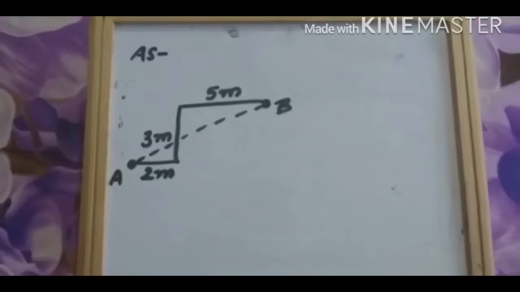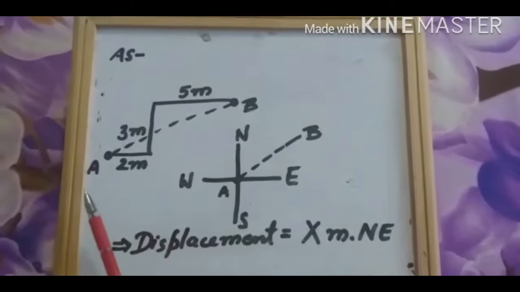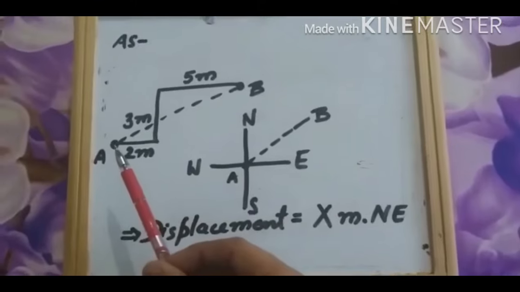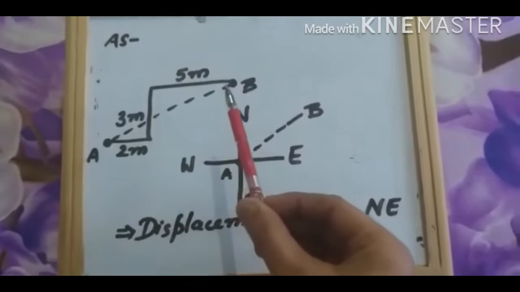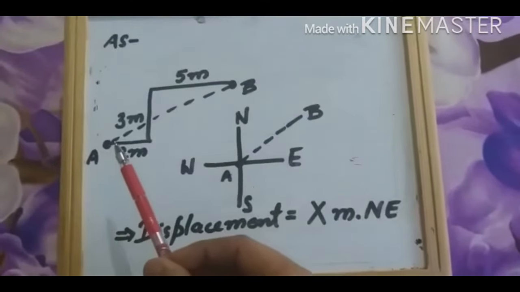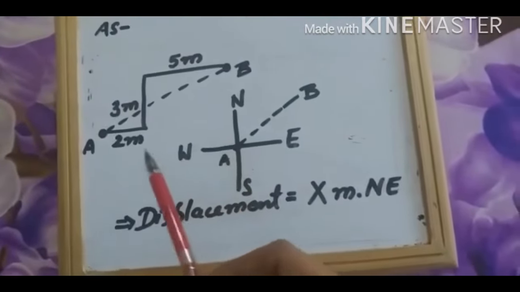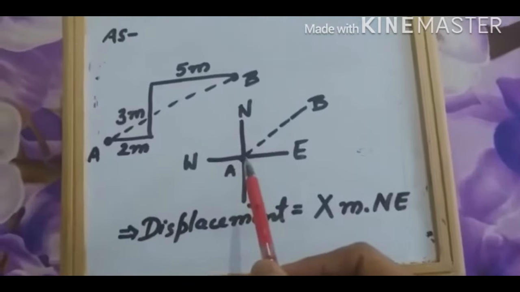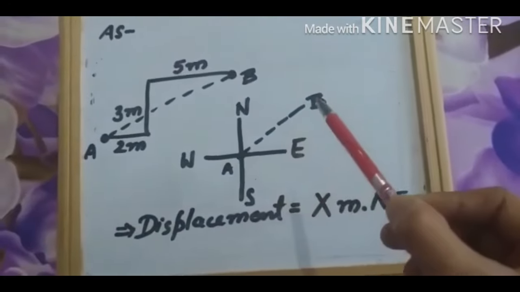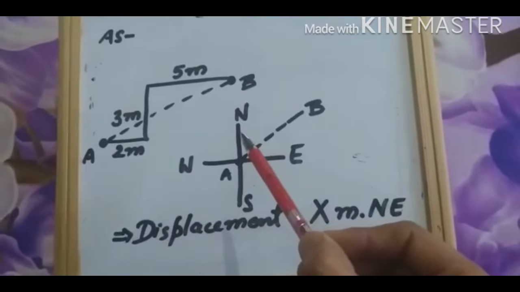Okay children, as you can see, we are at A and we are going to point B, so the total displacement will be this line, because this is the shortest distance between A and B, and it has a particular direction. So we will take point A as the origin, and point B is going like that. So what is the direction of displacement? North, between north and east.